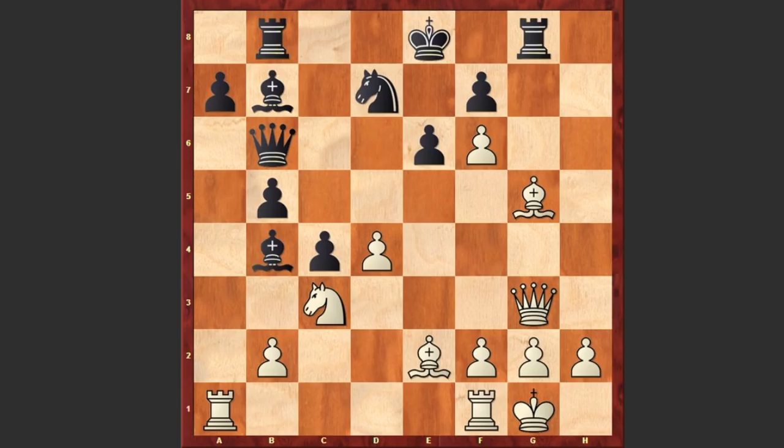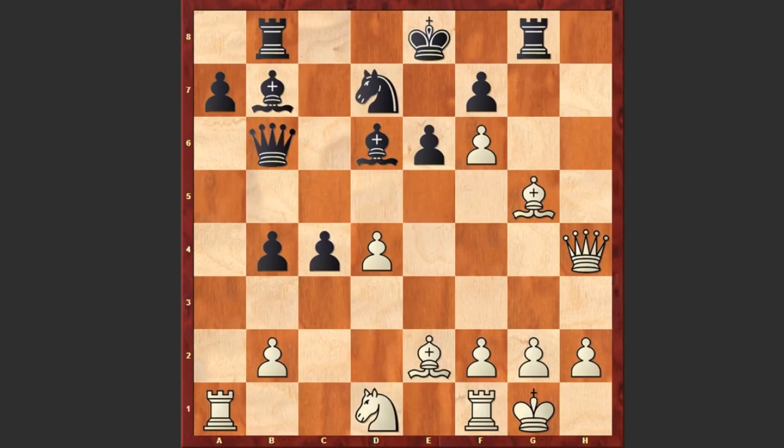Bishop d6. Well, if queen takes d4 then white can capture on b5. That's why after castling kingside, bishop d6 was played. Queen h4, b4, knight d1, queen b5. The bishop is under attack.